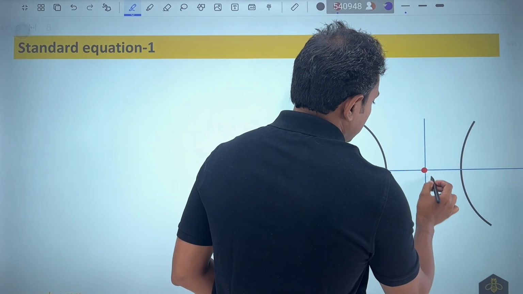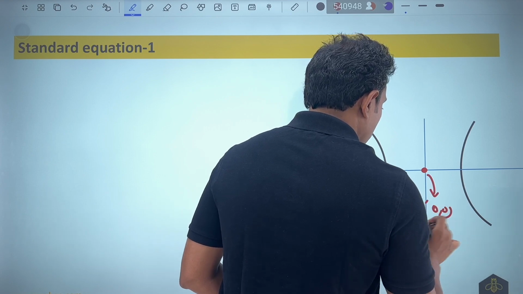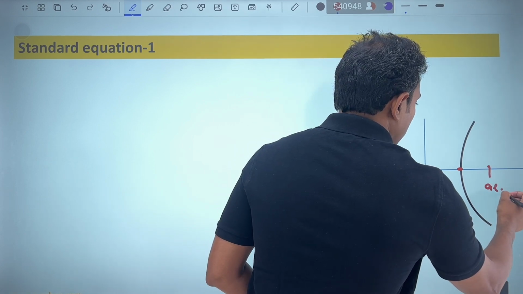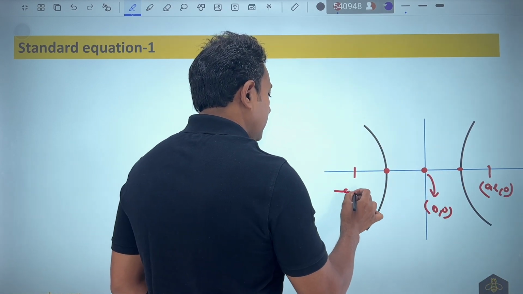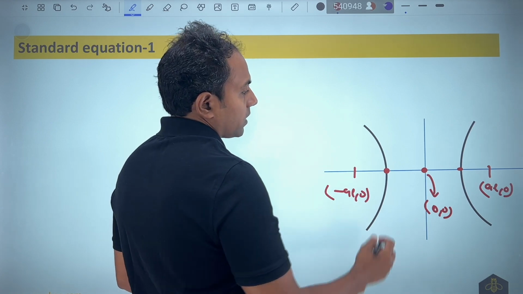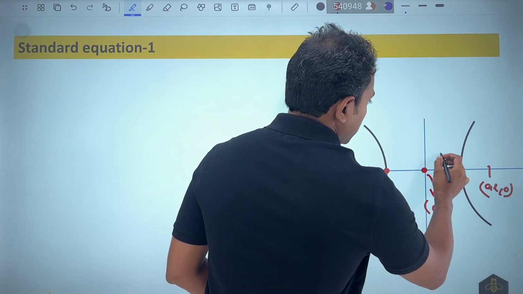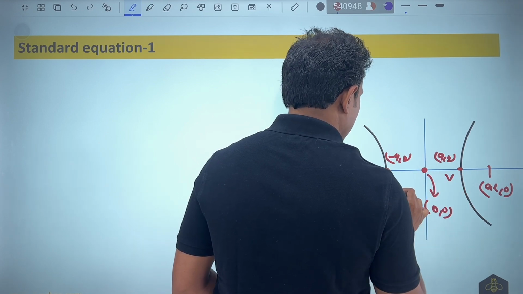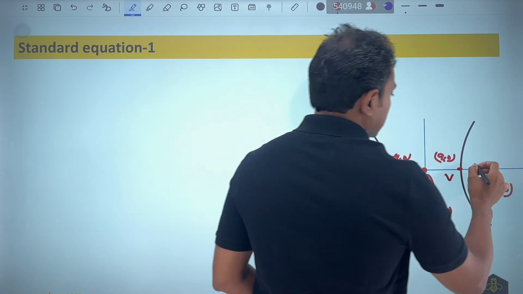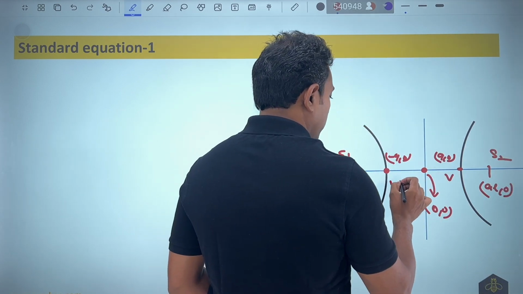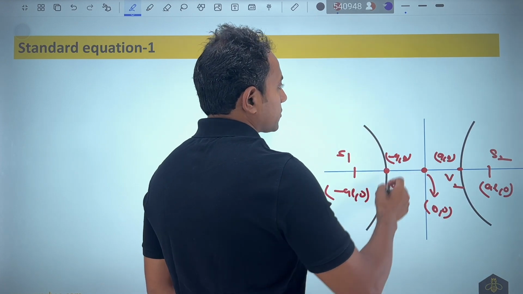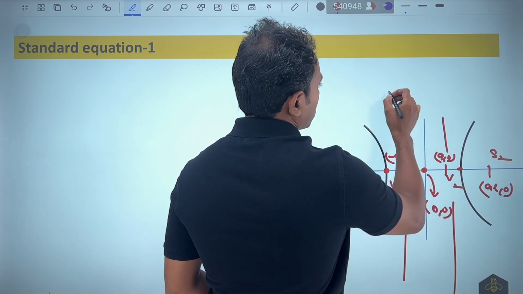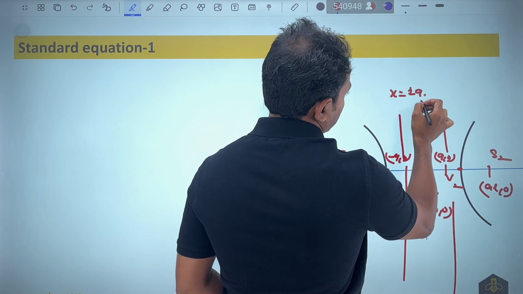You can see that the elements are: the center is at (0, 0), and the foci are at (ae, 0) and (-ae, 0). The vertices will be at (a, 0) and (-a, 0). So there are 2 vertices. If I consider this as S1, this as S2, we have vertex 1 and vertex 2. Now corresponding to this, we also have 2 directrices that will go like this. The equation of the directrices is again x equal to plus minus a by e.